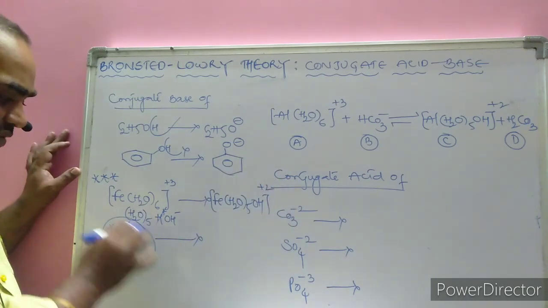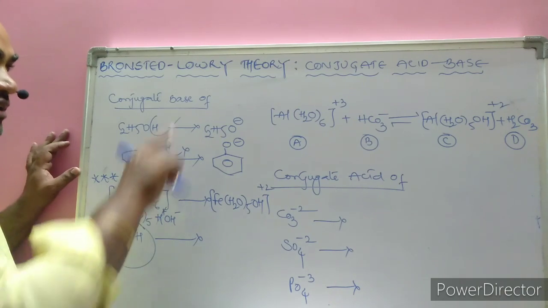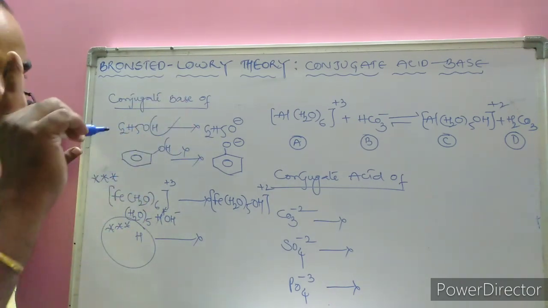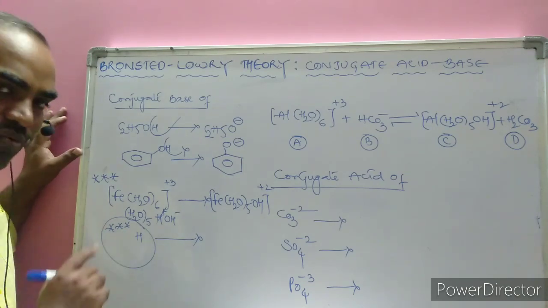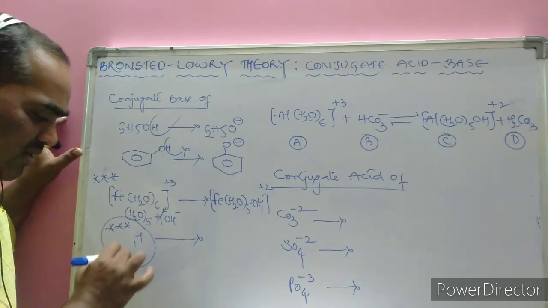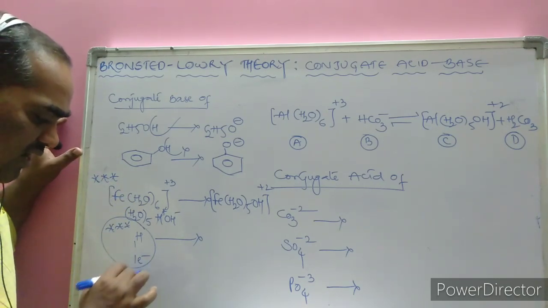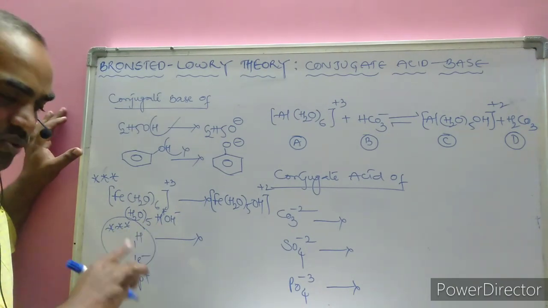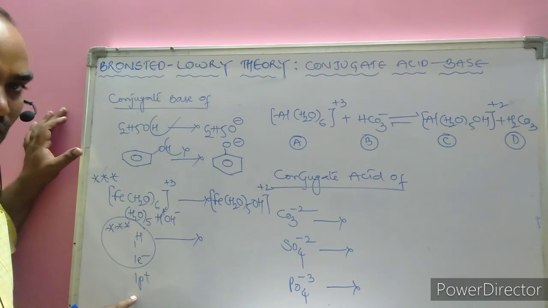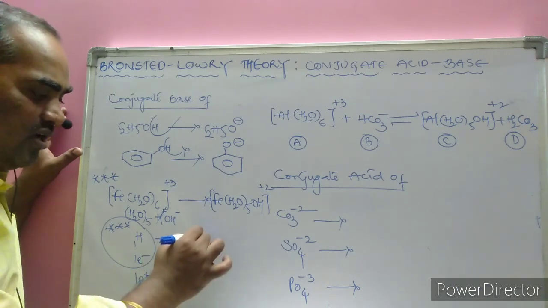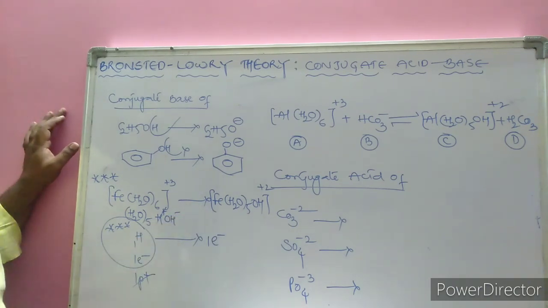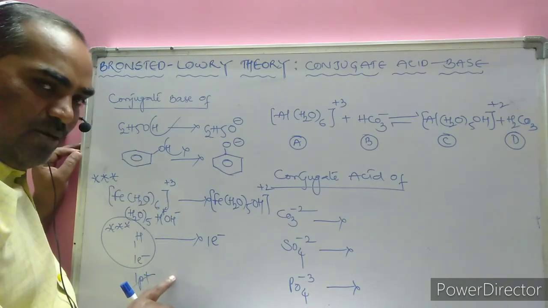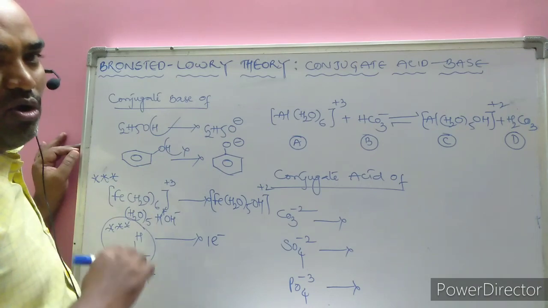A very, very important one: what is the conjugate base of hydrogen? Here, hydrogen has atomic number 1, so it contains 1 electron as well as 1 proton. What is the difference between conjugate acid and base? Loss of 1 proton. If it loses its proton, what is the conjugate base of hydrogen? It is the electron. Most important one. The conjugate base of hydrogen is the electron.